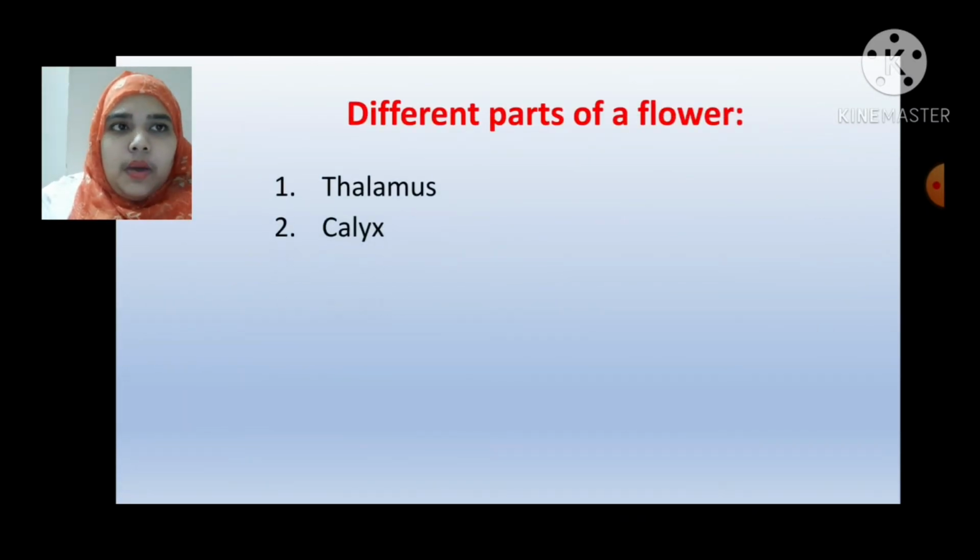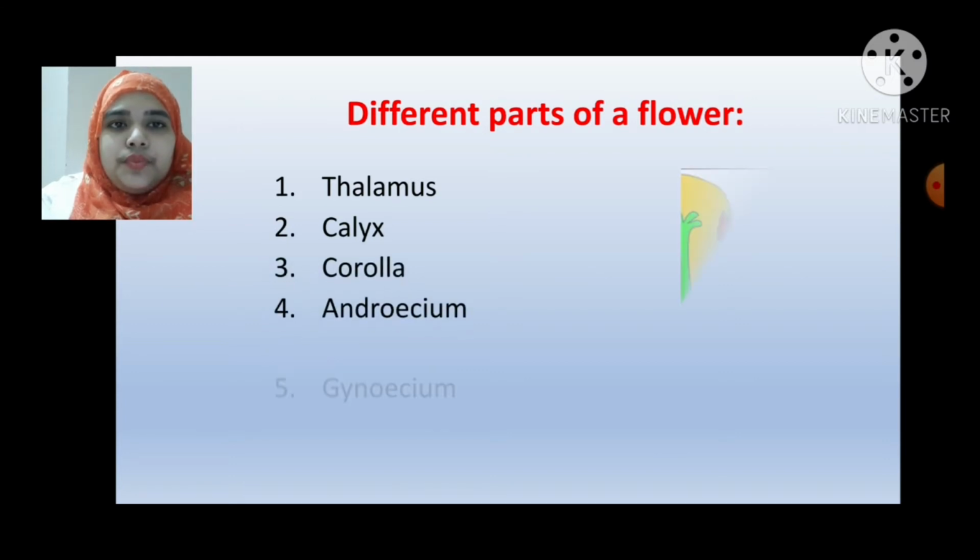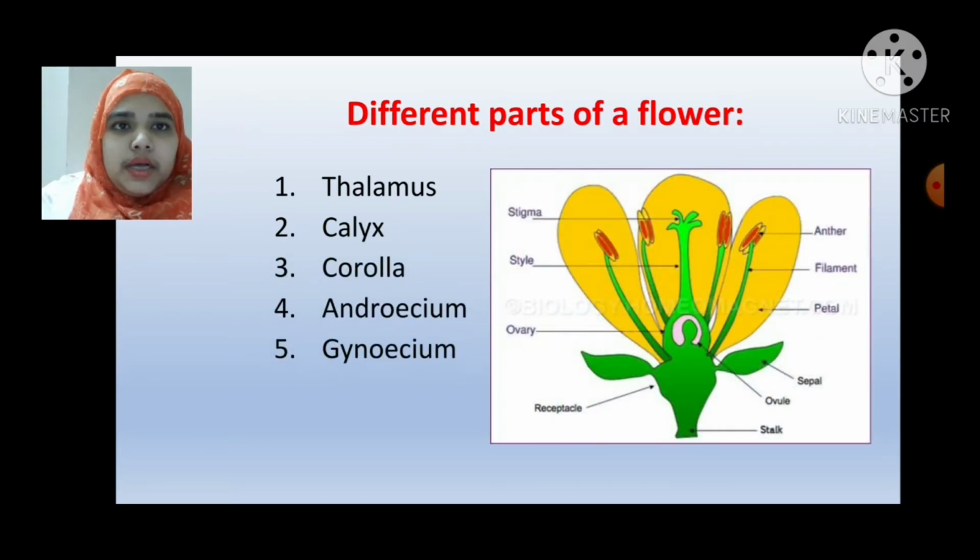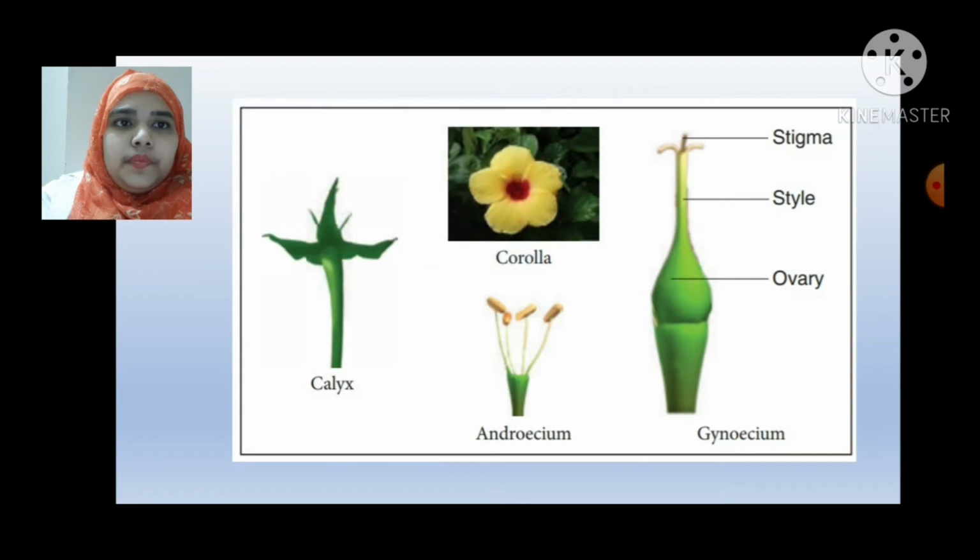Different parts of a flower. There are 5 different parts of a flower: thalamus, calyx, corolla, androecium and gynoecium. Here you can see a photographic image of a flower. Here you can see the different parts of the flower very clearly.